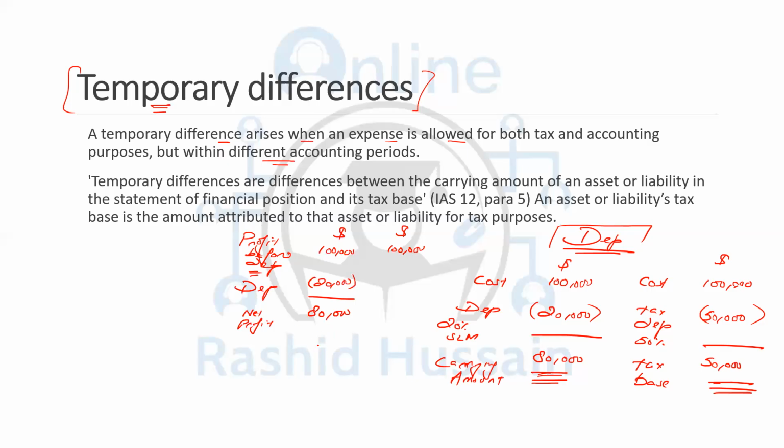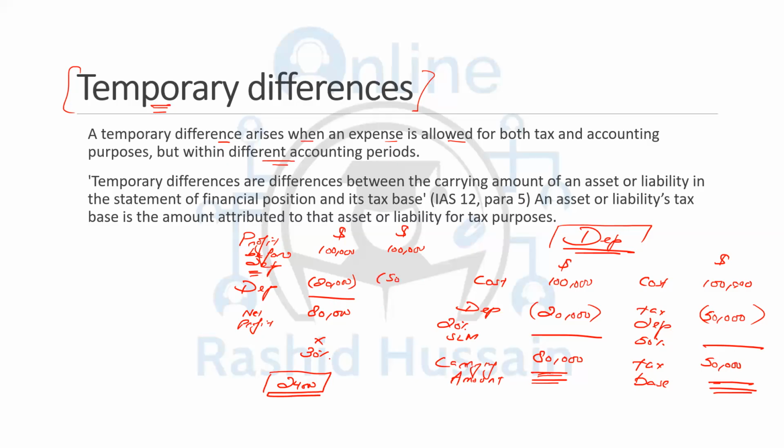Now assuming 30% is the tax rate. So you were making the tax payment of 24,000. This was the amount that would be payable if your net profit is 80,000. But the scenario is that the tax authority is not accepting your 20,000 as the expense. And instead, they're saying you to record the tax depreciation of 50,000.